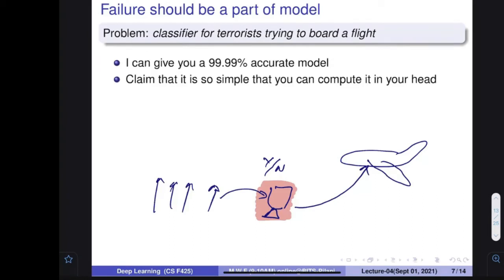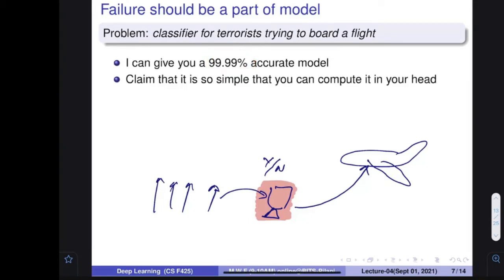So how can you develop this kind of system? Definitely you have to find many attributes from this person, devise a classifier, and do many things. I can give you a 99% accurate model, a 99.99% accurate model. I can give you a very simple model, so simple that you can compute it in your head. Just see the person and you can tell him to go ahead, and that system would have very high accuracy.